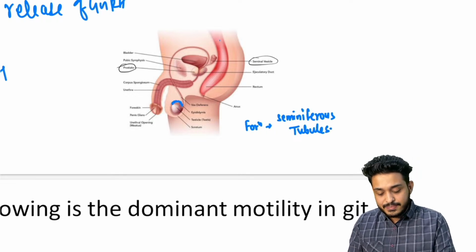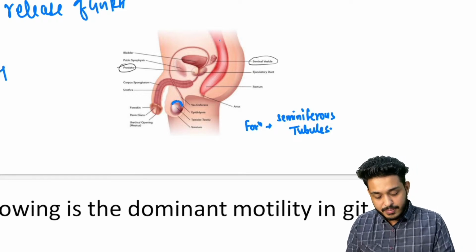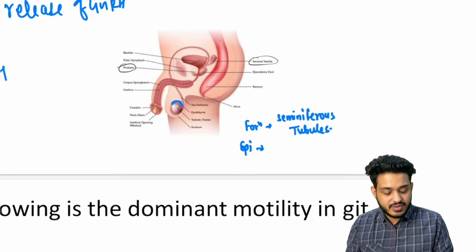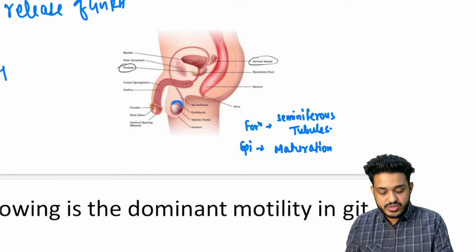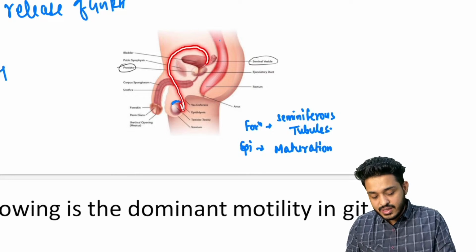Right now, this sperm, whenever required, will go to the epididymis for maturation. What is the function of the epididymis? Epididymis function will be maturation, and after maturation, the sperm, whenever required, is going to go through the vas deferens. This is the vas deferens, and it will be going here.